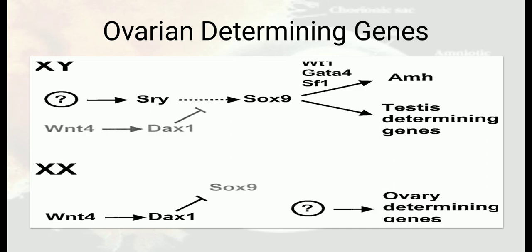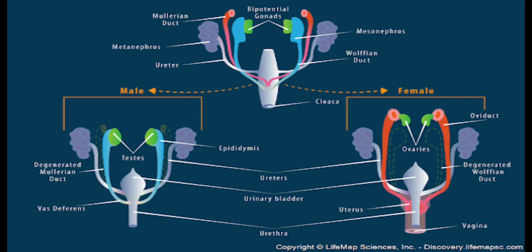Now, we have basically two sets of structures in a fetus that determine the genital structures. Those two structures are the Mullerian or paramesonephric ducts and the Wolffian ducts.